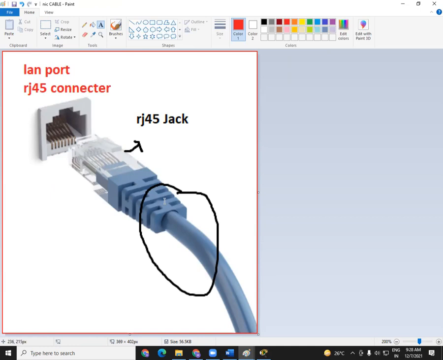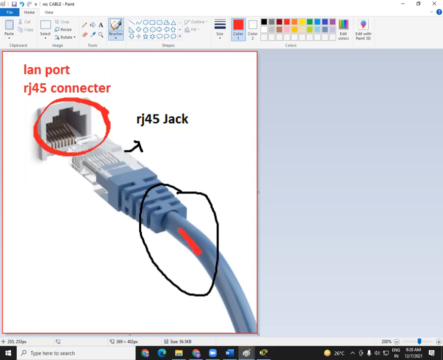How do you connect your mobile phone charger to your mobile phone? Is it difficult to connect a charger to your mobile phone? No, there is a pin. Just connect the pin to a particular port on your mobile phone, right? So in the same way, there is a computer or a router or a switch or a server or a firewall, whatever the device, this port will be available on every device. This one. So this is a place where we connect this particular cable.